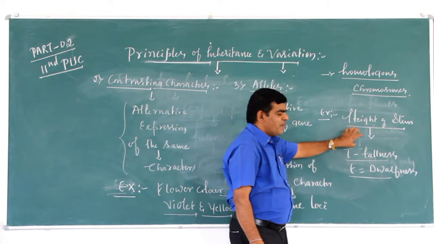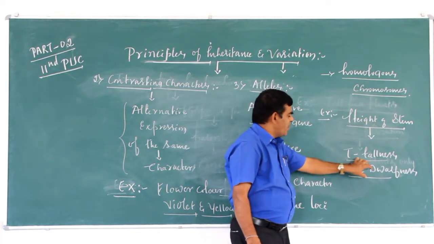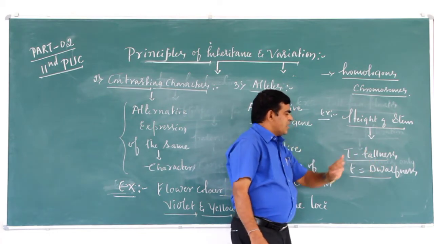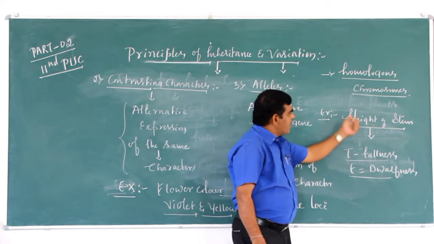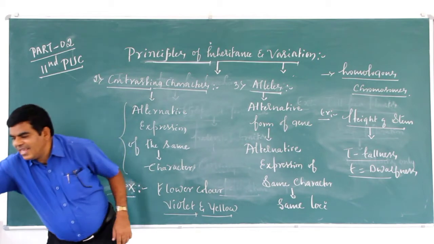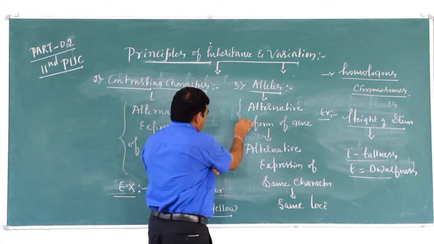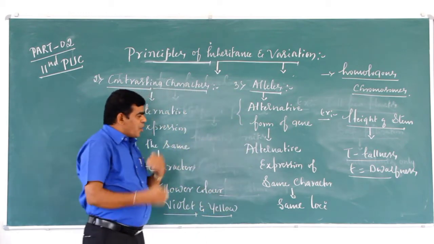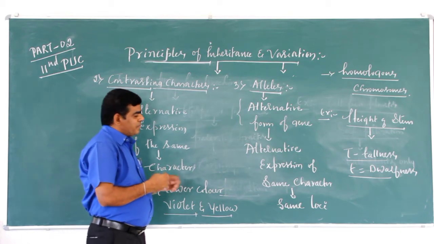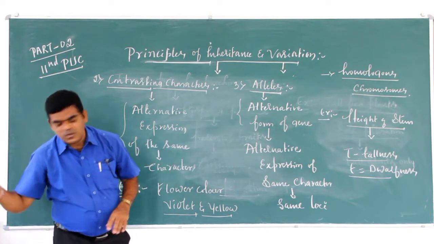Height of the plant can be controlled by two different forms of a gene. For example, capital T controls tallness and small t controls dwarfness. Both are present on the same loci on homologous chromosomes. Alleles are nothing but alternative forms of a gene to control alternative expression of the same character, present on the same loci on homologous chromosomes.